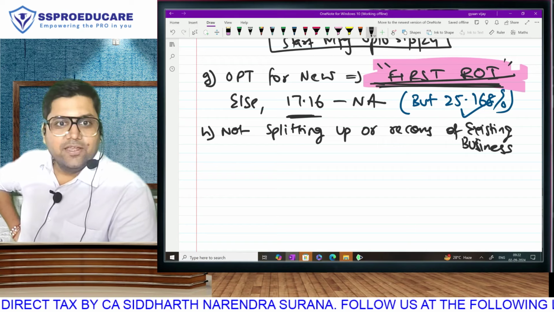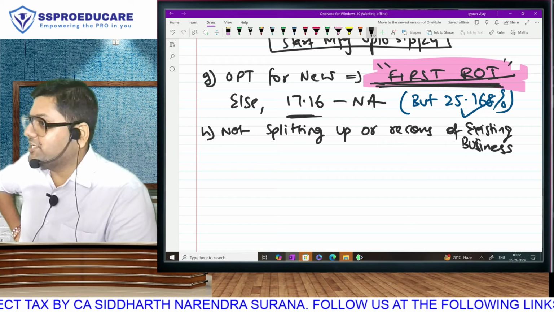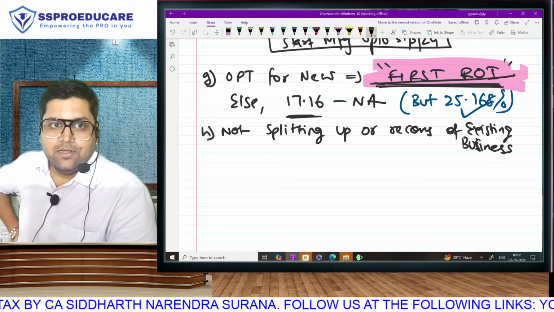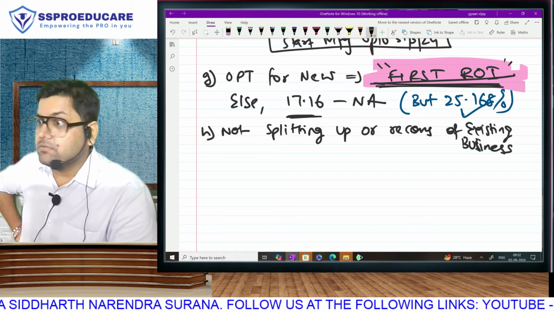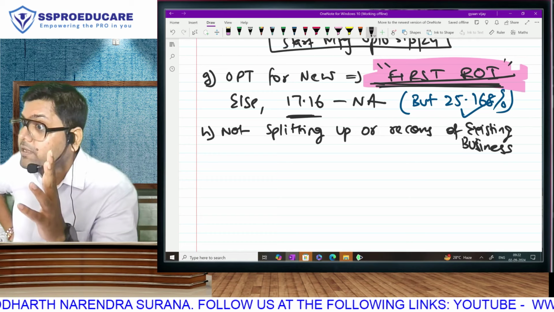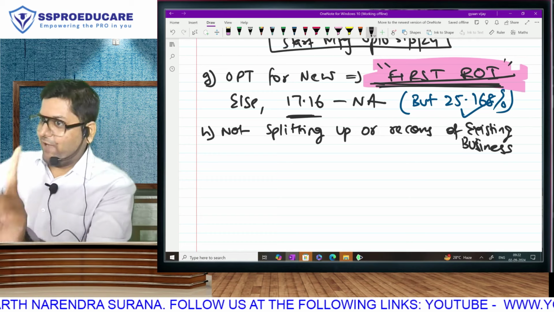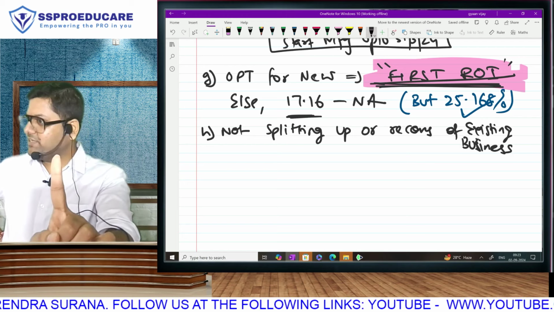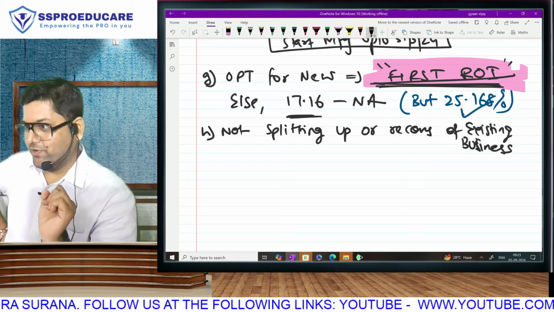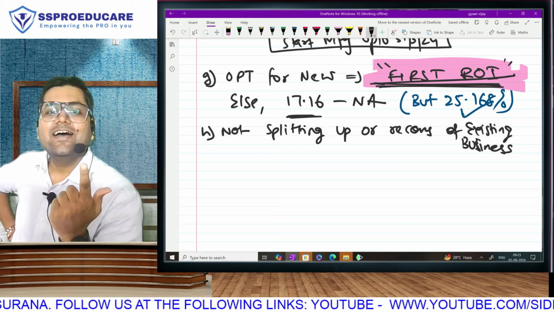Darsh Manufacturing Limited is a 20-year-old manufacturing company. Is it eligible for some new taxation regime? New regime. Old manufacturer है, new नहीं है. 25.168 correct है. 17.16? No, that's only for new. Idea.